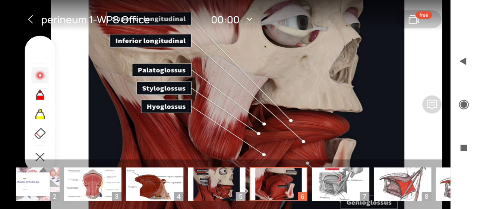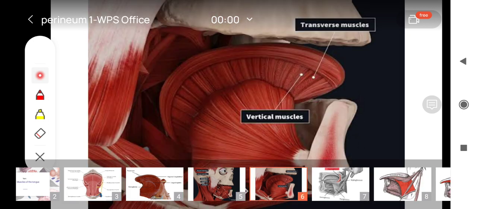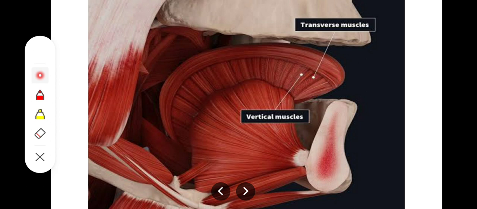The next muscles are the transverse muscles and the vertical muscle. The transverse muscle basically acts to make the tongue narrow and elongated, right. When it contracts the tongue will be narrower and elongated, while the vertical muscle will make the tongue broader and flattened, okay. So the transverse muscle makes the tongue longer and elongated, while the vertical muscle makes the tongue shorter and broadened, and flattened also.